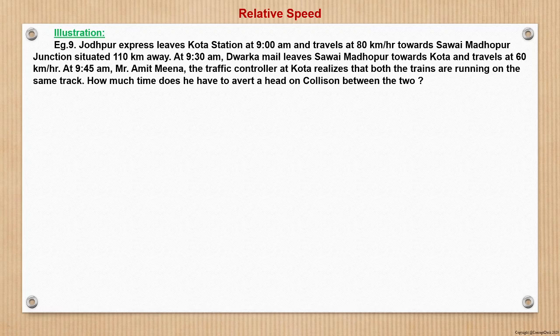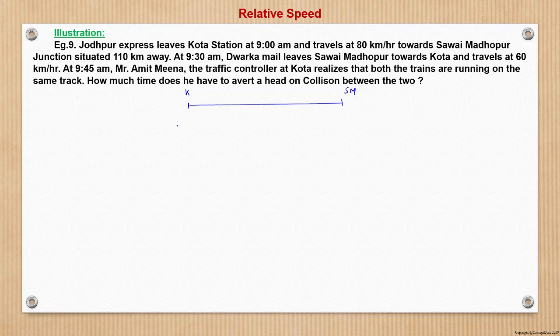Now moving to question number 9, it says that Jodhpur Express leaves Kota Junction station at 9 a.m. and travels at 80 km towards Savai Madhopur. So let this be Kota Junction, and this is Savai Madhopur Junction.